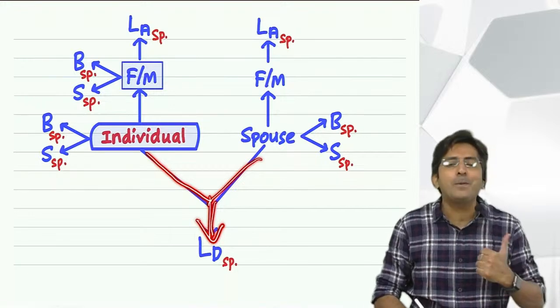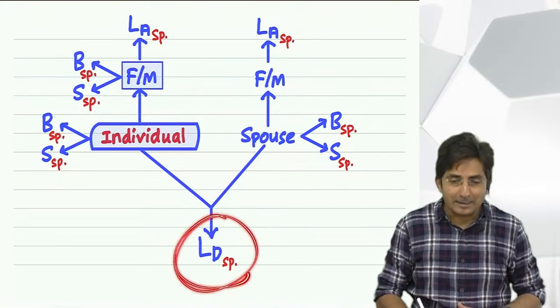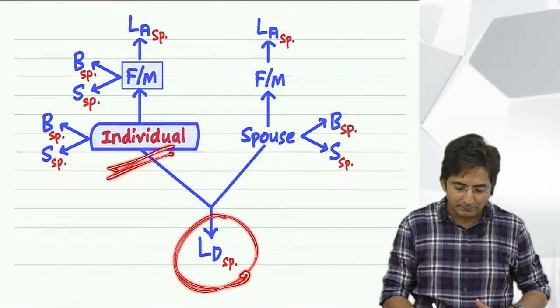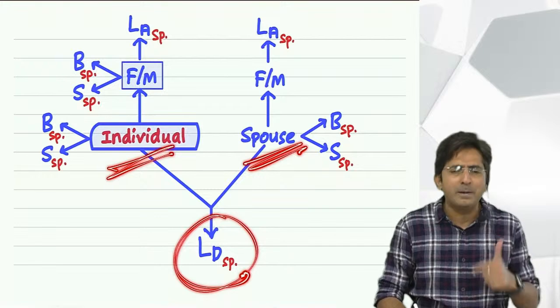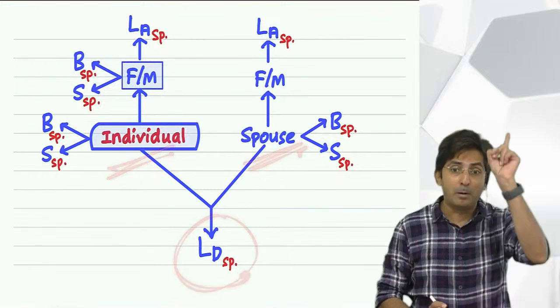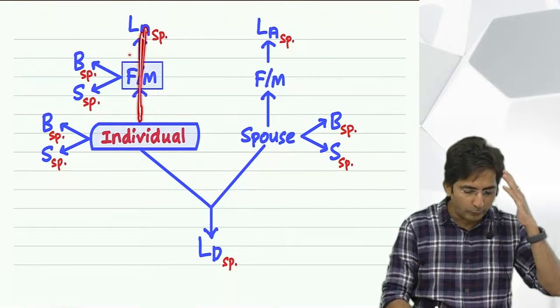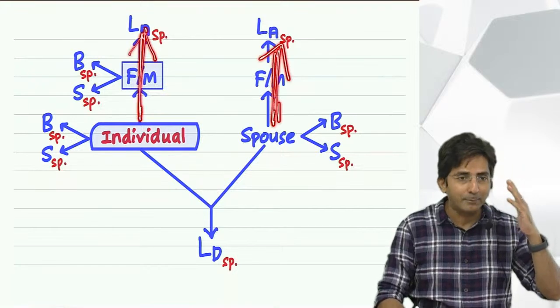Obviously, this will be a common line. Children will come. Where did children come from? It is due to me and my wife. It is a common line. But the line above is common or different? So that's why, see, I have drawn thoughtfully. It is not a random drawing.